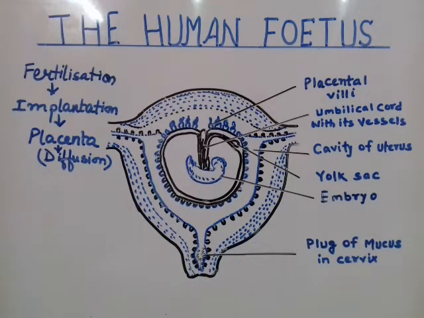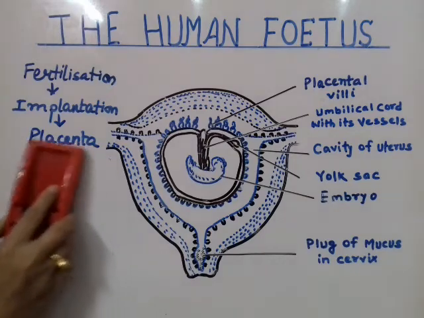So we have to learn those names, which are very important. The fetal membrane, students, you have to learn about this.